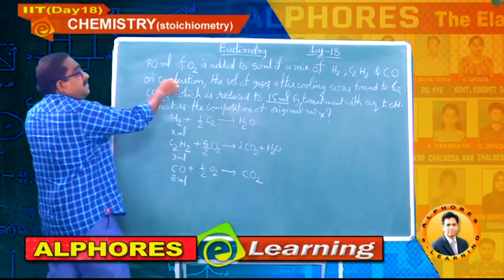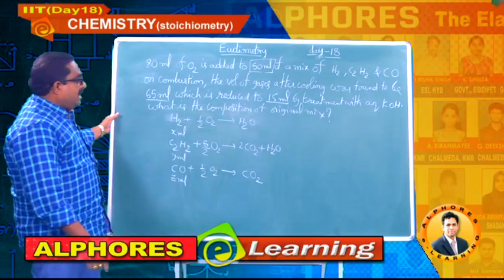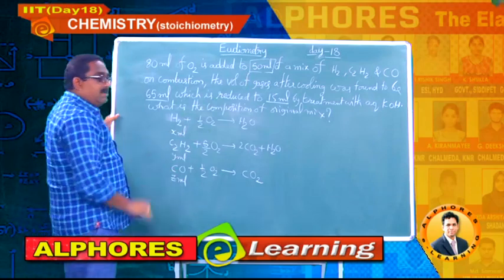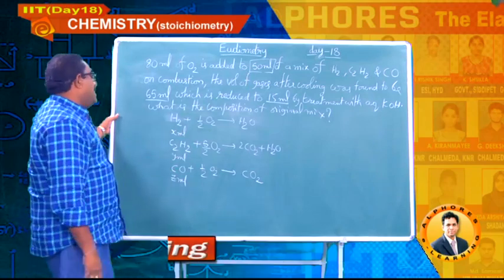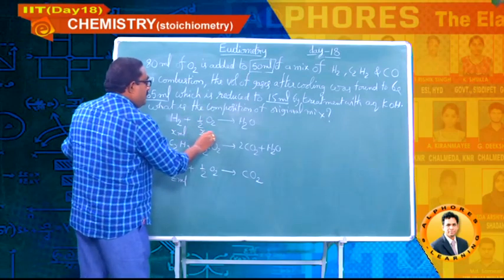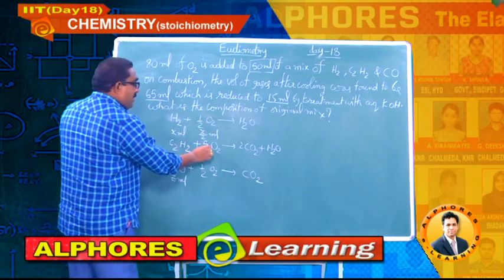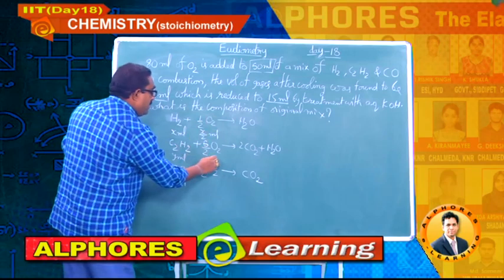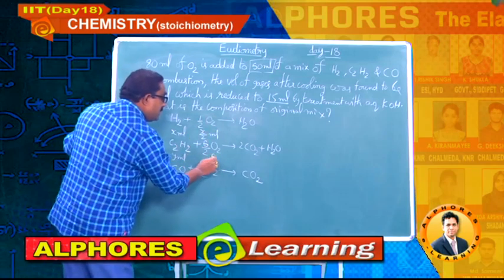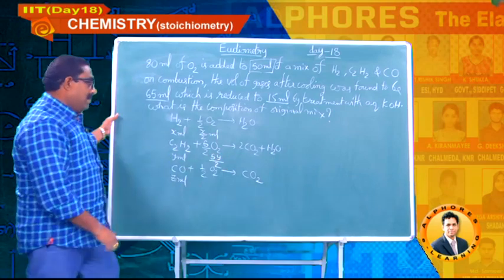In total, we know 50 ml is the mixture. Out of that, I have considered X ml, Y ml, Z ml. Let me write the oxygen utilized here. For X ml, X by 2 ml; here the water is liquid. For Y ml, 5Y by 2 ml.